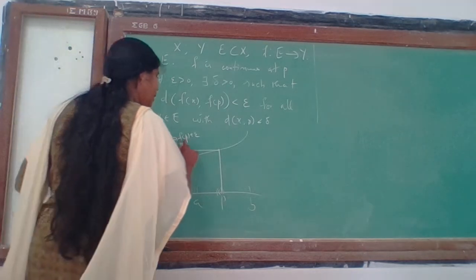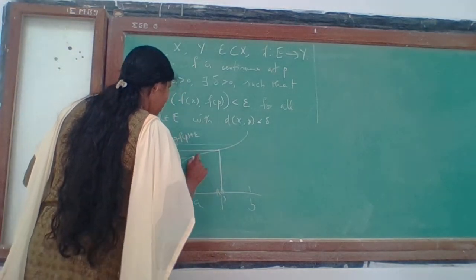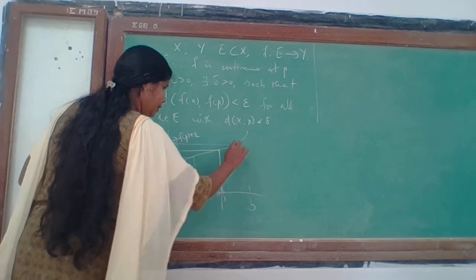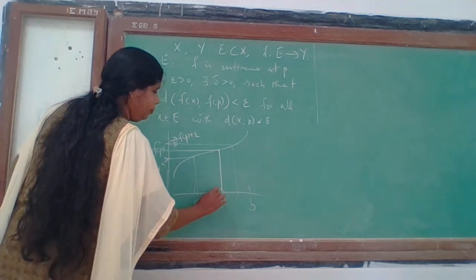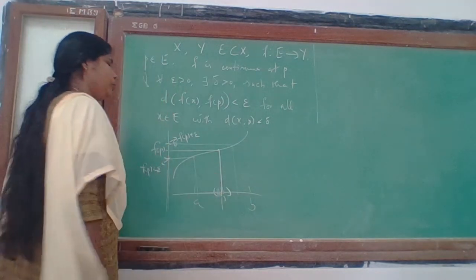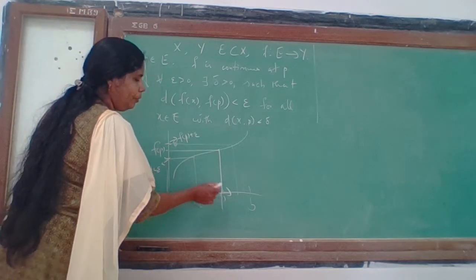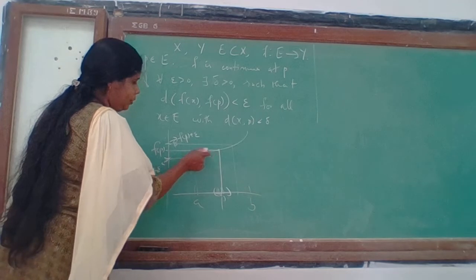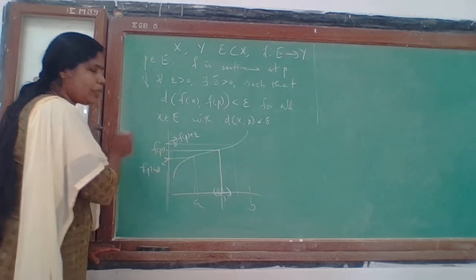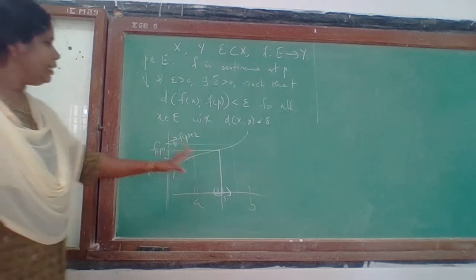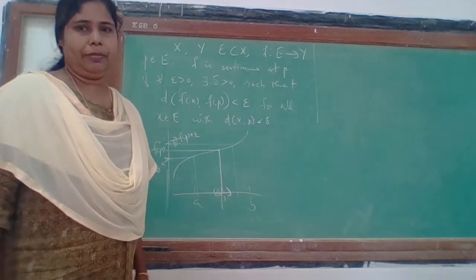You can find some neighborhood of p in such a way that every point in this neighborhood of p is mapped into a point in the epsilon neighborhood of f of p. That is exactly what the continuity of f means.